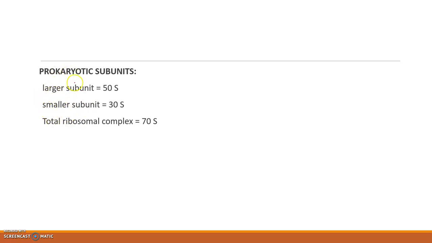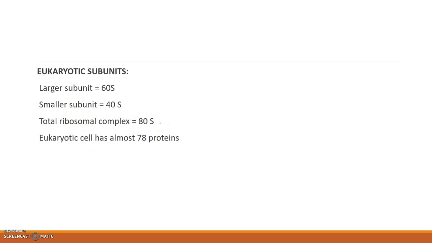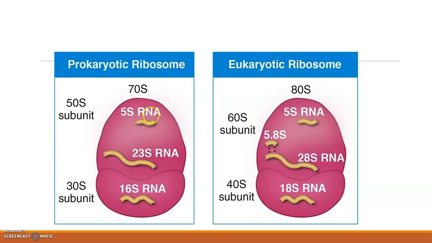Regarding the subunits, prokaryotic and eukaryotic cells have some differences. In prokaryotic cells, the larger subunit is 50S, the smaller subunit is 30S, and the total ribosomal complex is 70S. While in eukaryotic cells, the larger subunit is 60S, the smaller is 40S, and the total ribosomal complex is 80S. That is the difference. In this figure it is clear. We can see a prokaryotic ribosome and a eukaryotic ribosome.